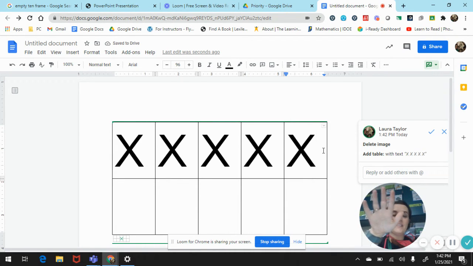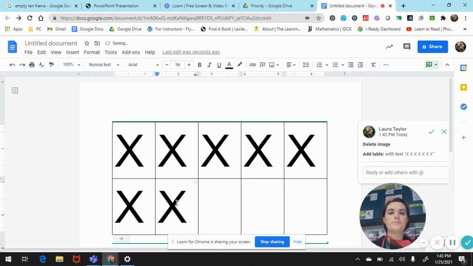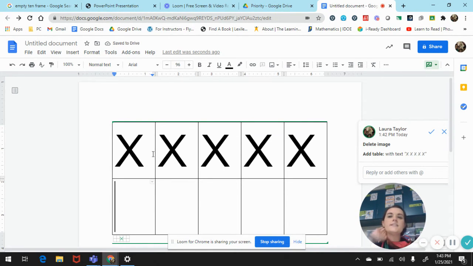I want 7. So let's start counting on 5, 6, 7. All right. How many did I add to get 7? Well, it's really easy for me to figure that out, right? Because I have 5 up top, and then in the bottom, I have 2, right? So 5, 6, 7. All right. Good job, guys. Now, let's think about this in terms of a number sentence.